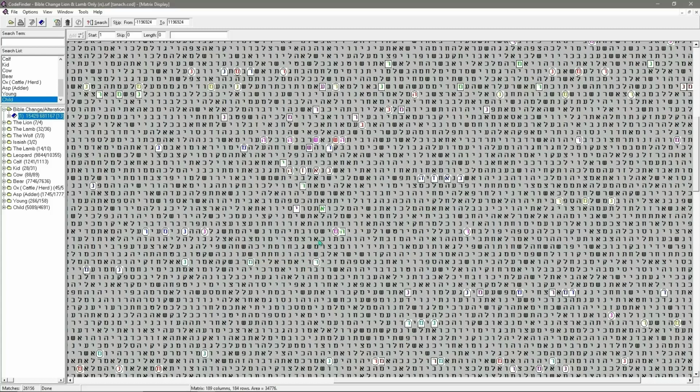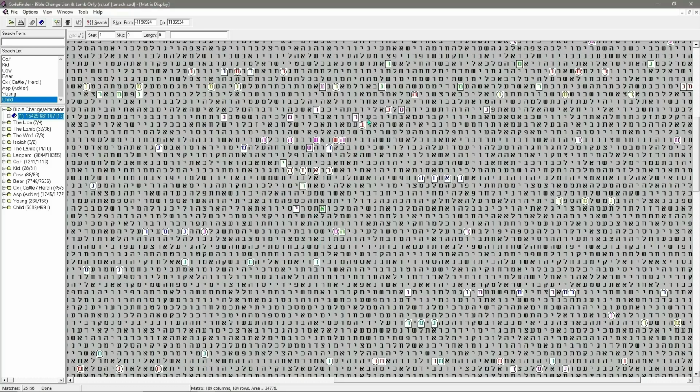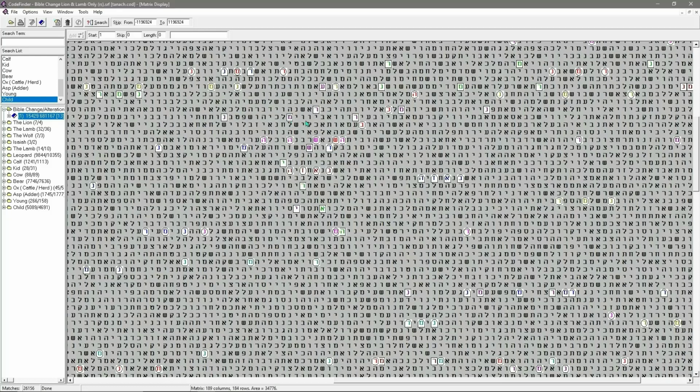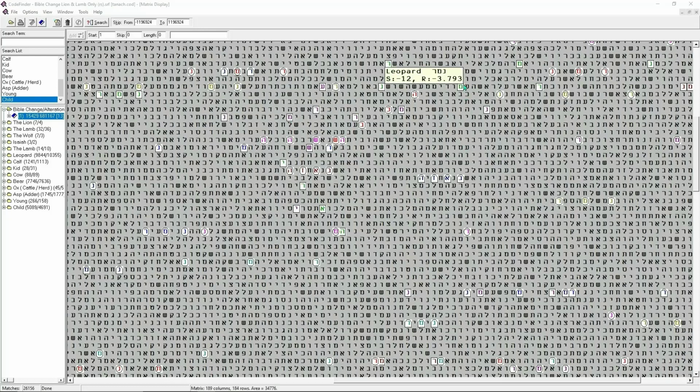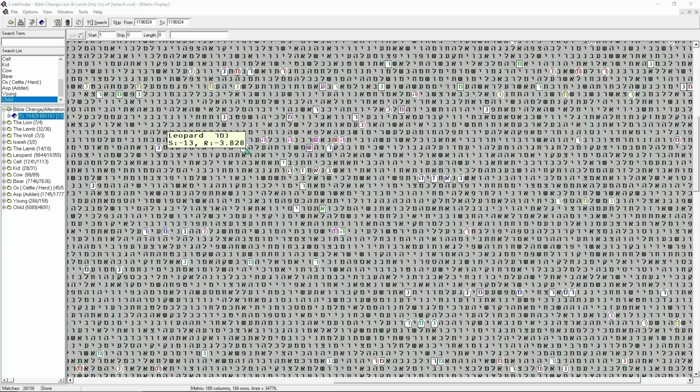Is it close enough? I'm not so sure. Is it good? It's not too bad, it's not far away at all. But it is a better one. We have leopard on -10. Leopard on -12, we're getting quite a few, so we just keep going. -11 down here, and we'll find out exactly the one we want. -13, that's a good one. Going right across here on -13.